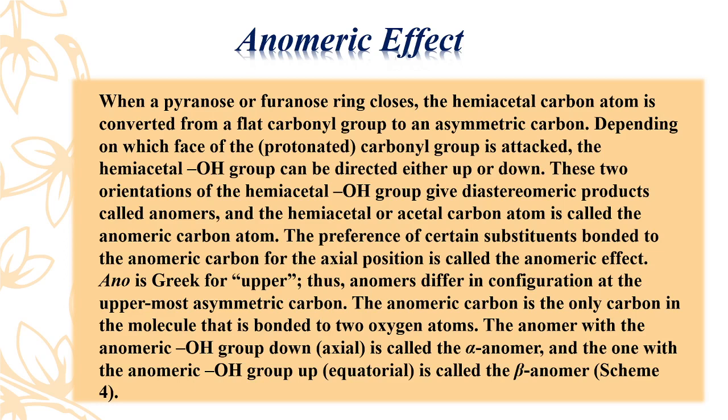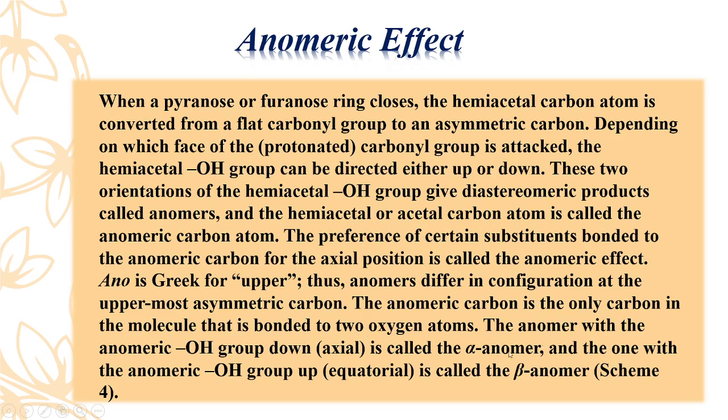So the preference of certain substituents bonded to the anomeric carbon for the axial position is called the anomeric effect. Ano is Greek for upper, thus the anomers differ in the configuration at the uppermost asymmetric carbon, and the anomeric carbon is the only carbon in the molecule that is bonded to two oxygen atoms.